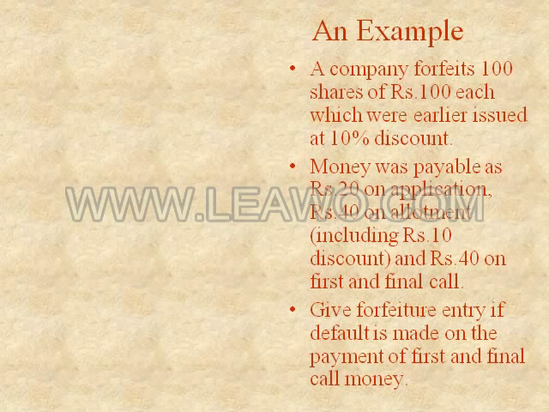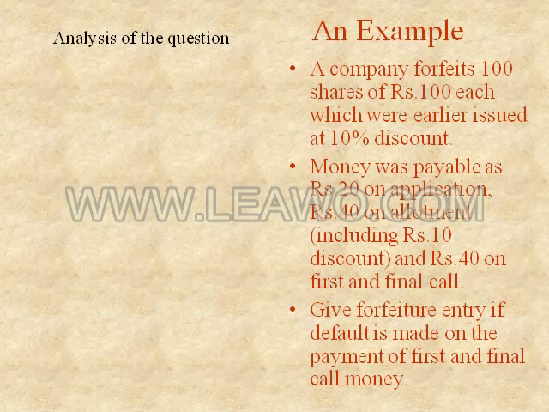If a company forfeits 100 shares of 100 each, which were earlier issued at 10% discount, and money was payable as rupees 20 on application, rupees 40 on allotment including rupees 10 discount, and rupees 40 on first and final call, then give the journal entry if default is made in payment of the first and final call money.